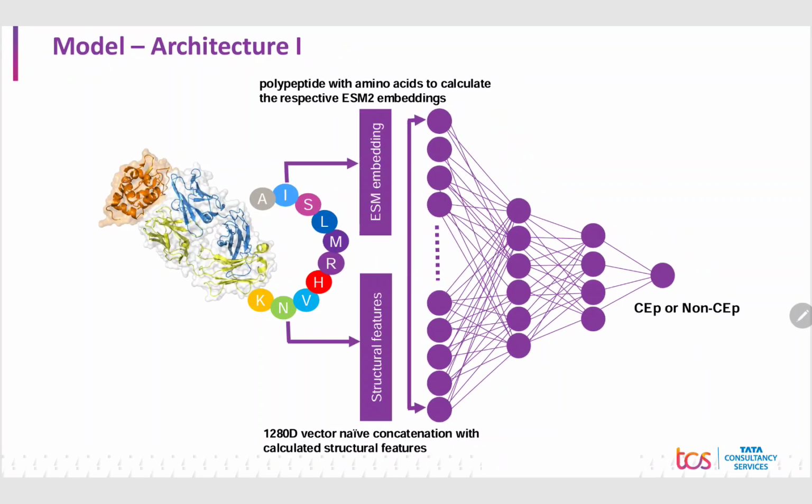Thus, we have proposed two different kinds of neural network architecture-based models for this classification of B-cell epitopes, and in both of them we have used ESM2 as feature extractor, which gives a 1280 dimensional feature vector for each epitope or non-epitope point in our dataset. The first model here is shown where the 1280 features are simply concatenated with the structural features.